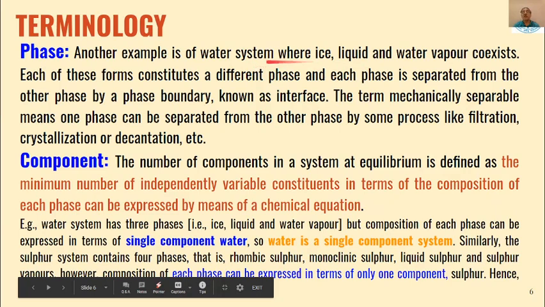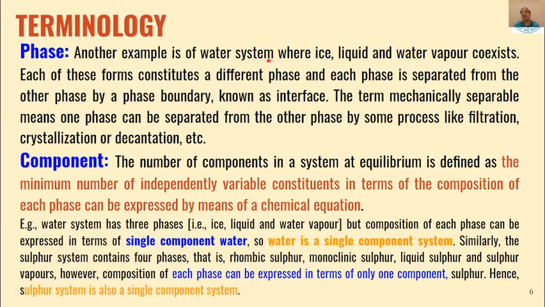Then another example of phase is the water system, where we know the solid phase is ice, then liquid, then water vapor, but they coexist. Each of these forms constitutes a different phase, and each phase is separated from the other phase by a phase boundary, which is known as the interphase. At a particular temperature and pressure, one phase will change into the other phase, and that point is your phase boundary or interface.